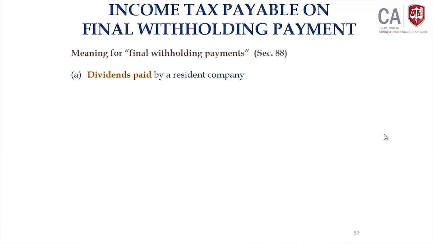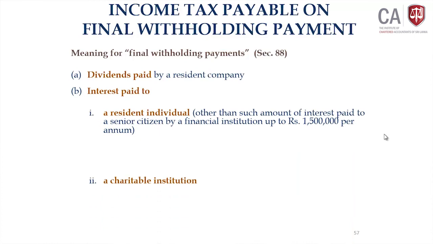not for foreign dividend received. Dividend distributed by the resident company. When we come to interest, it is paid to resident individuals and charitable institutions only. So, the interest payment to a company is not a final withholding payment.